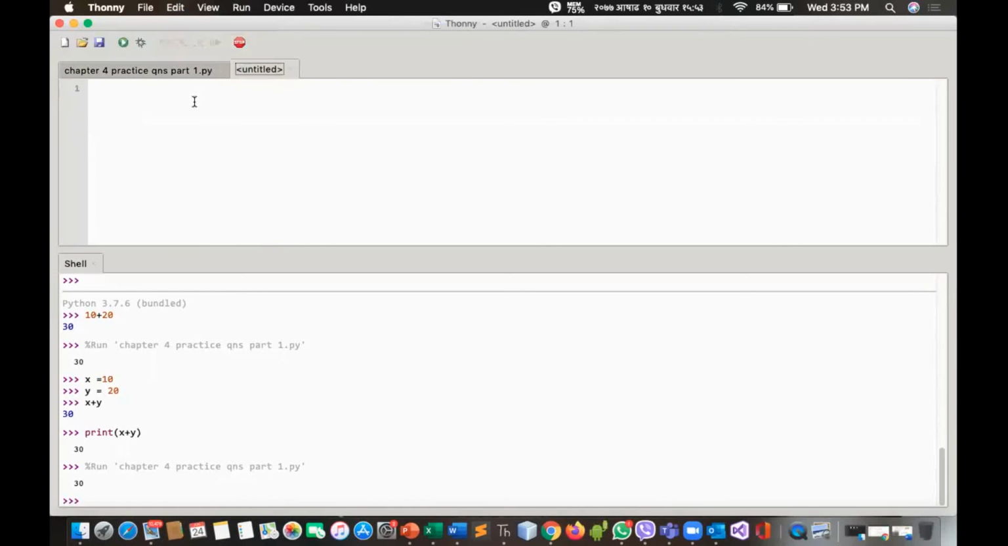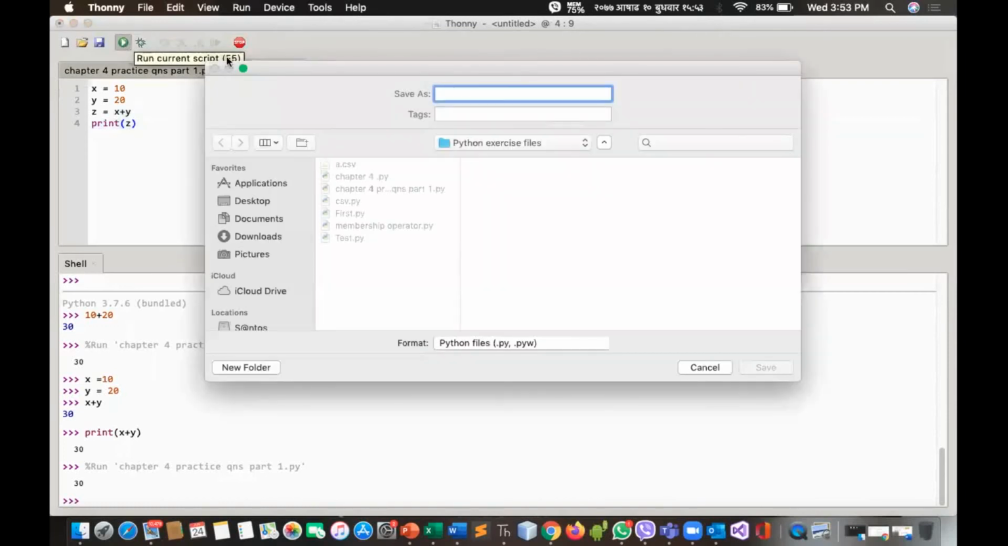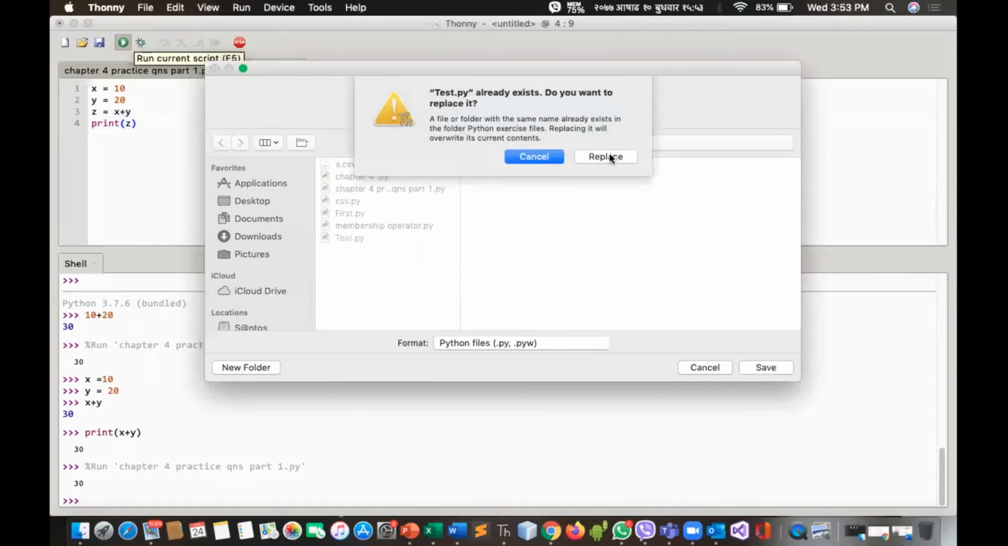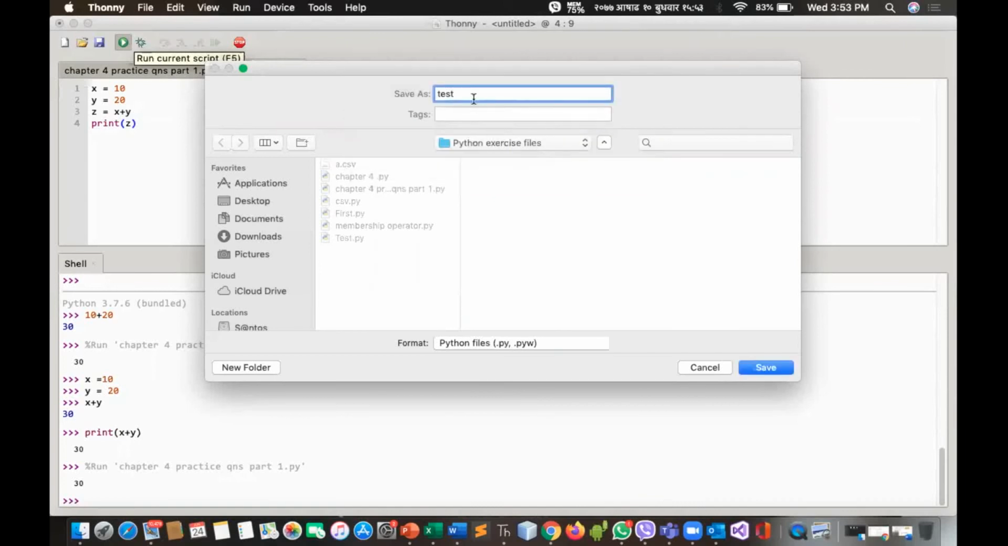Now let's check here. I'll try to run this before saving the program. See what happens. First, it asks me to save. Now I'll simply write test, save. No, there is already a test 1.